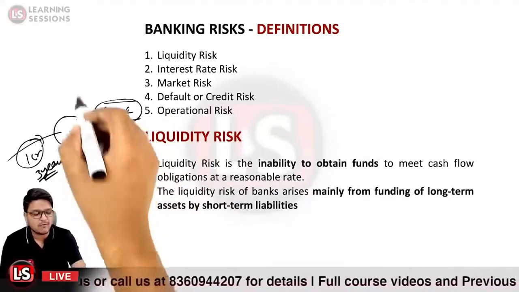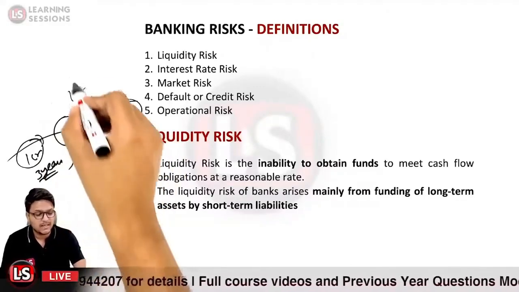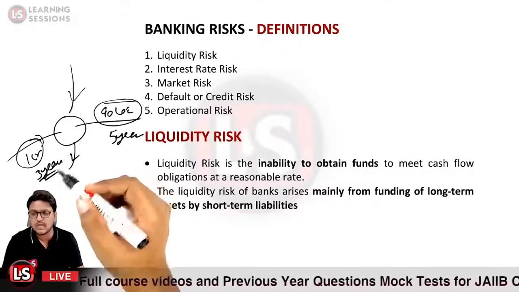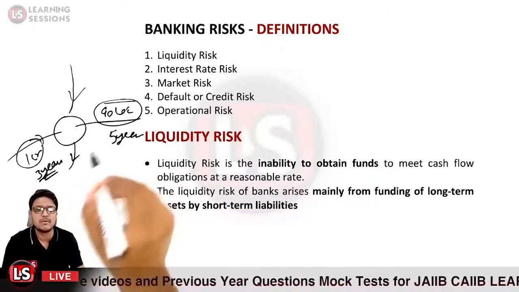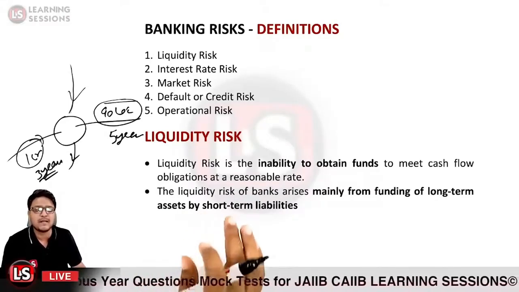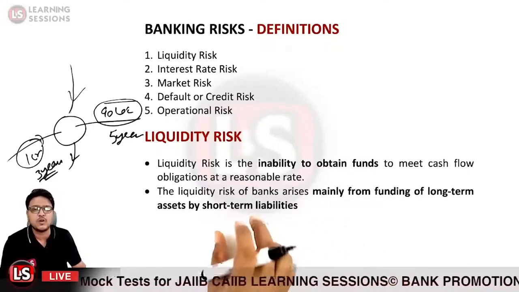It may be the case that the bank will be availing the funds from the market at a higher rate. So the bank has the inability to meet the cash flow obligations at a reasonable rate. Okay, so that is related to the liquidity risk. So liquidity risk of the bank arises mainly from the funding of the long-term assets by the short-term liabilities.